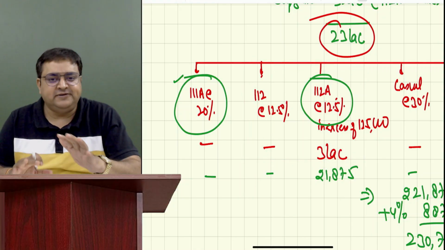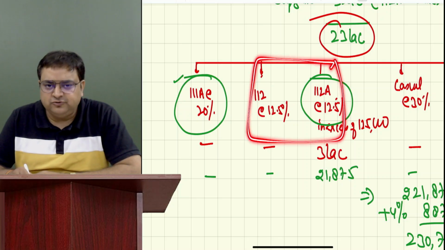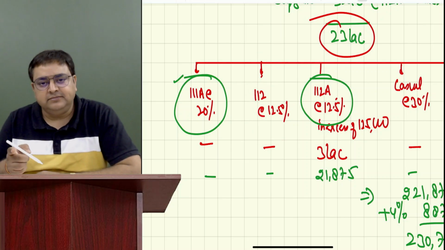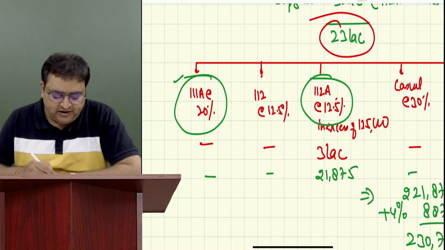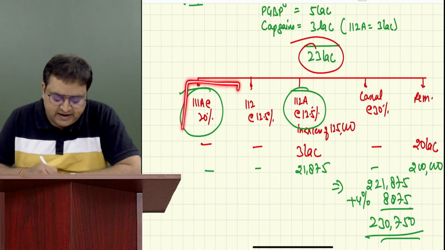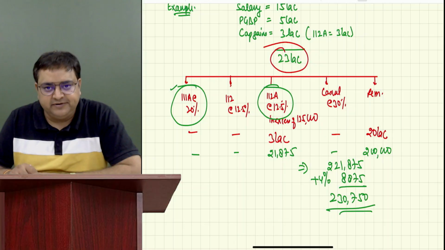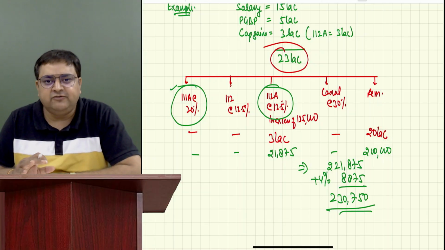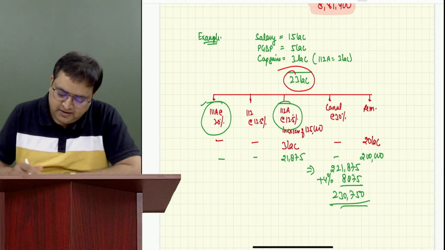Long term is always special, because long term is divided into just two parts. But short term is not necessarily special unless and until it is 111A. Only 111A is special, which is taxable at 20%. So you have a little bit idea about these sections now. Casual income is taxable at a rate of 30%, and all other remaining income is taxable at a normal rate. So whatever is the normal rate for the assessee, for individual it is slab rates. So this is the slab rates.